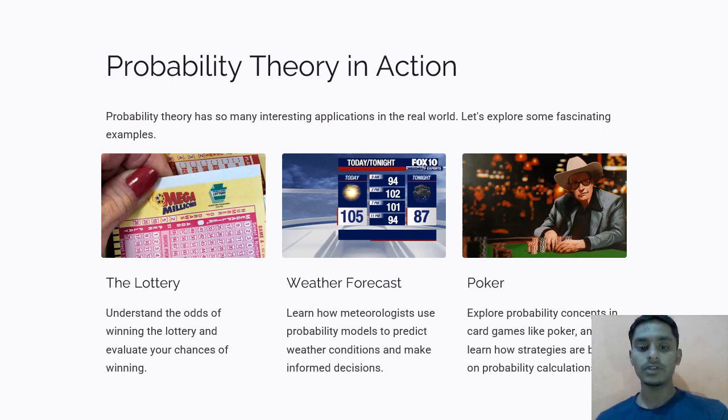In the weather forecast, we are going to learn how meteorologists use probability models to predict weather conditions and make informed decisions. And the third one is poker, exploring probability concepts in card games like poker, and learning how strategies are based on probability calculations. So these are the three applications in real world life.